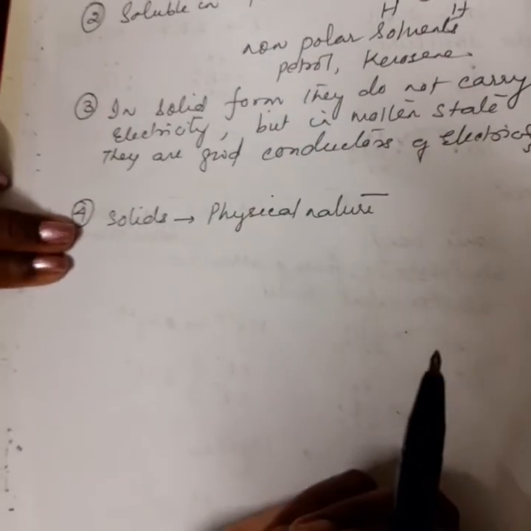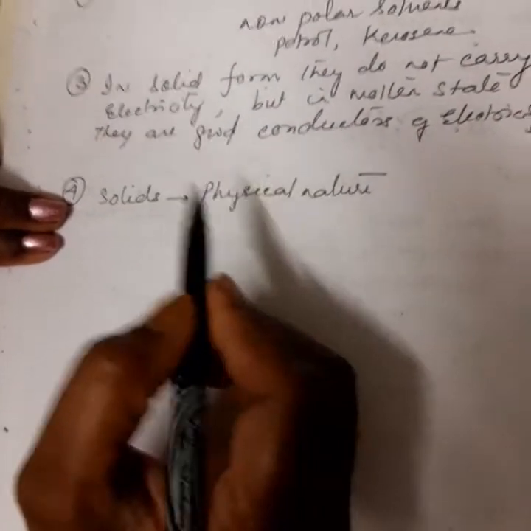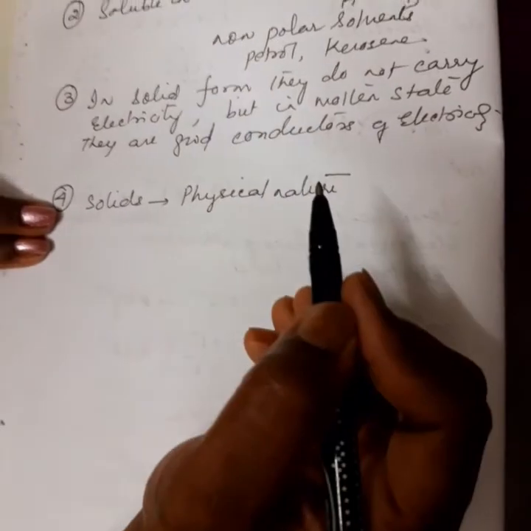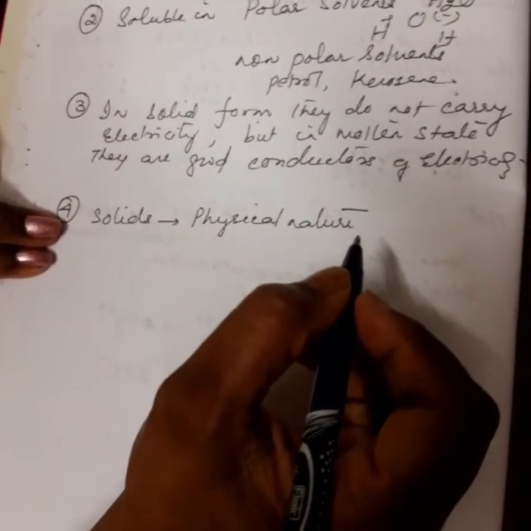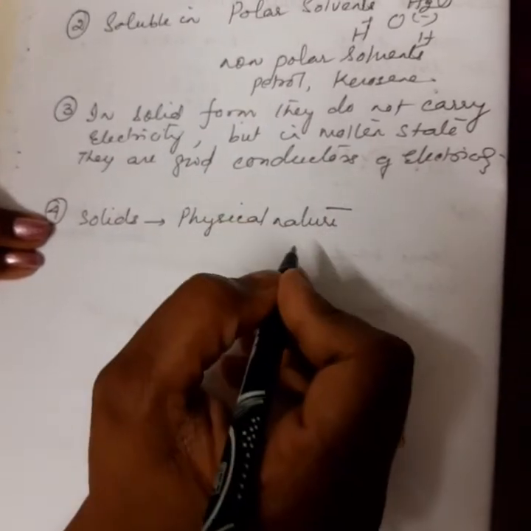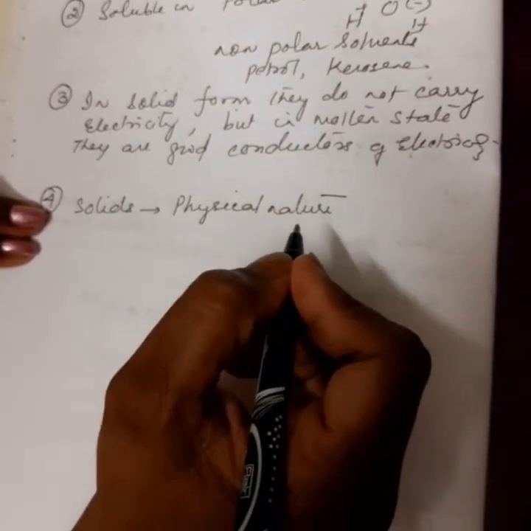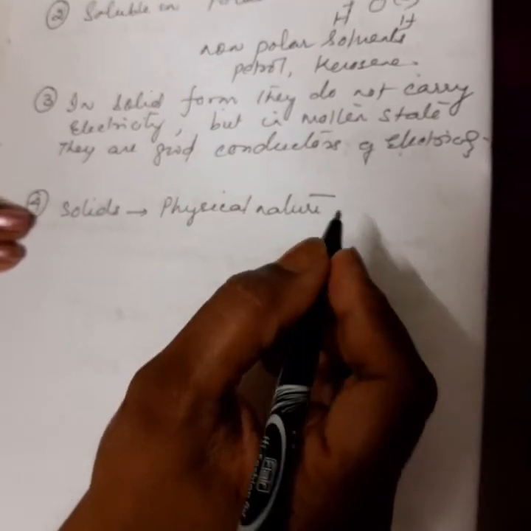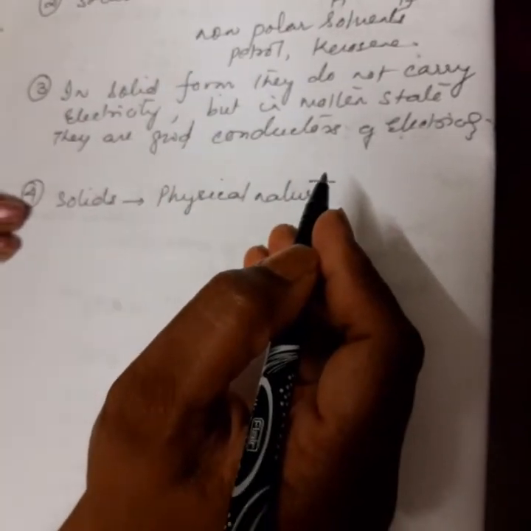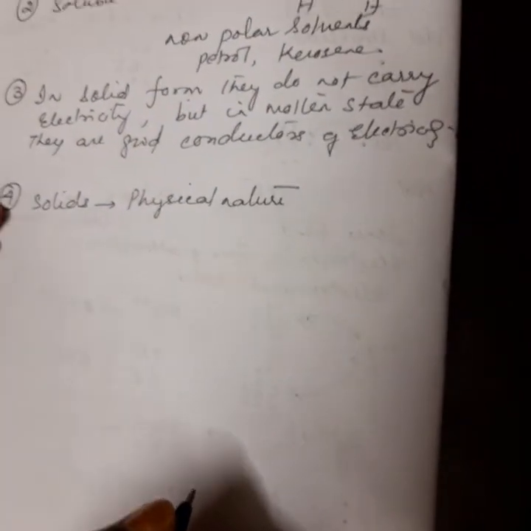But in the molten form, what happens? They get converted into positive and negative ions, which are responsible for carrying electricity. As we have seen in earlier classes, in electrolysis of sodium chloride we get anions and cations. These anions and cations are responsible for carrying electricity.